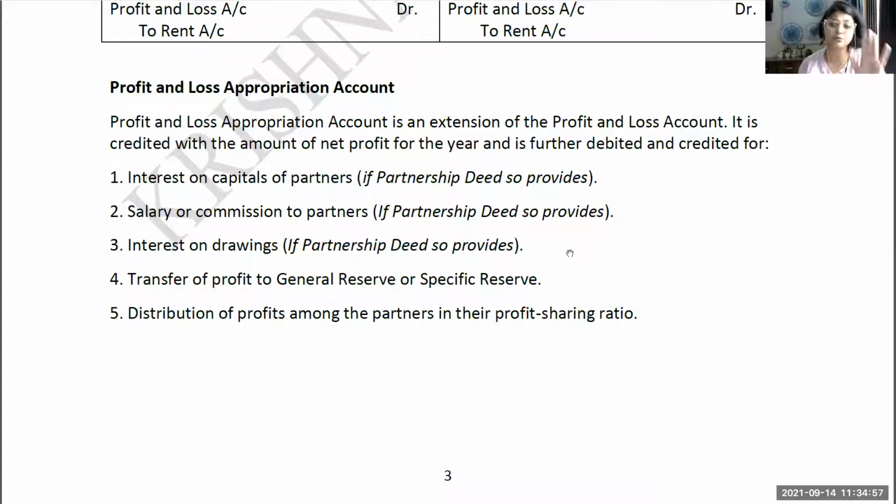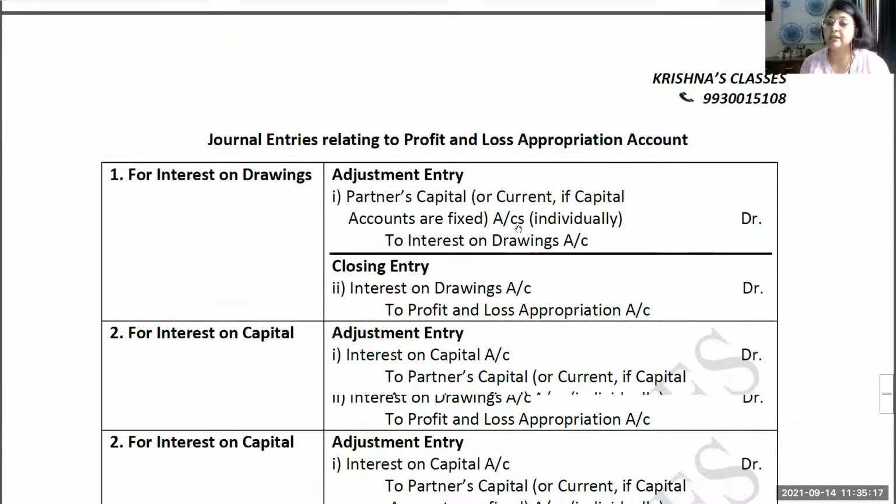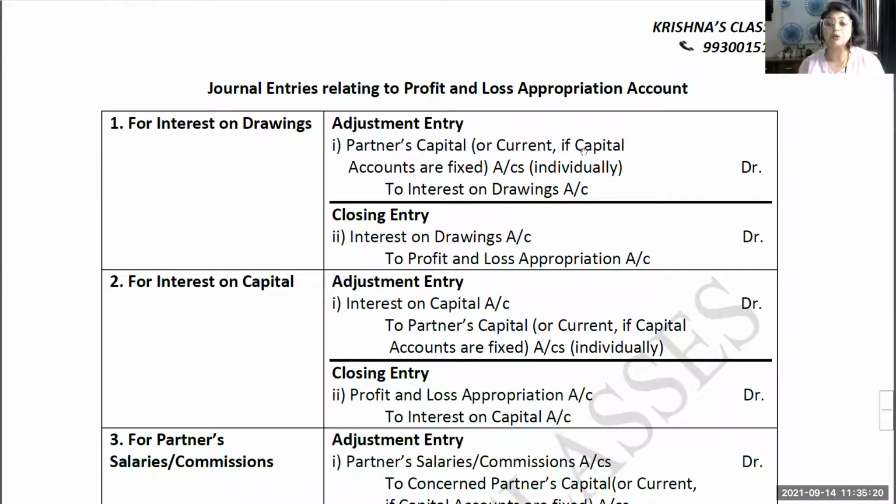And finally, distribution of profit. And it happens so that initially there was profit, and after all this distribution, there is loss. The negative balance is coming, means your debit side balance is coming more than credit side, then the loss will also be distributed from here itself. But if initially there is loss, there will be no profit and loss appropriation account made. There are very good questions given in T.S. Grewal's book for that.